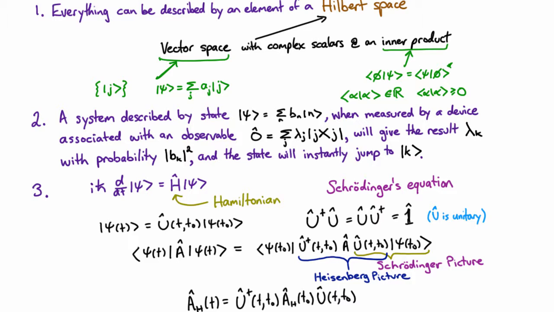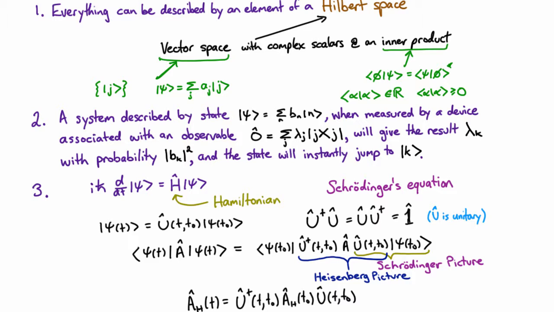And we look at that and we see that the expectation values can be described if we look at the operators and the states. We can either associate the evolution with the operators, which is the Heisenberg picture. This is how Heisenberg went about creating quantum mechanics. He felt that was very natural because we're used to thinking of things like position and momentum changing with time, whereas in the Schrödinger picture, which is typically in fact the picture that most people first learn quantum mechanics in, it's the states that change in time. And so the only reason the position seems to be changing is that when I apply the position operator to this state that's changing, then I get a different answer.